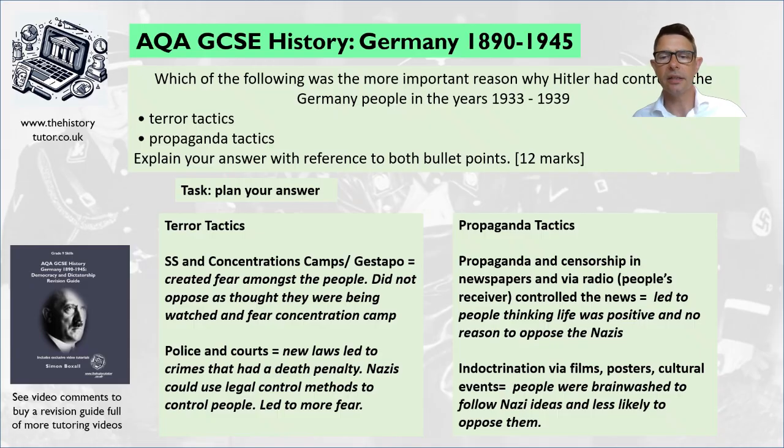So what about propaganda? Propaganda and censorship in newspapers and radio meant the news was controlled. You didn't really hear negative things, you only heard positive things. So you didn't really have any reason to oppose the Nazis. Life seemed good. So you could talk about some examples of how newspapers were shut down. The People's Receiver only gave Nazi information, no foreign information.